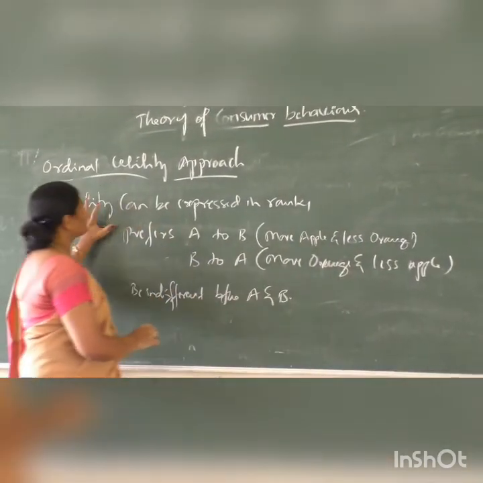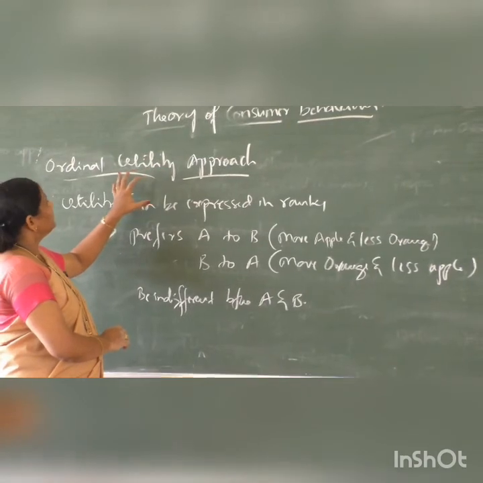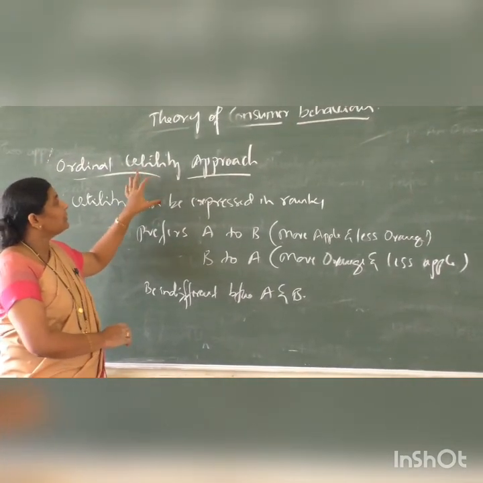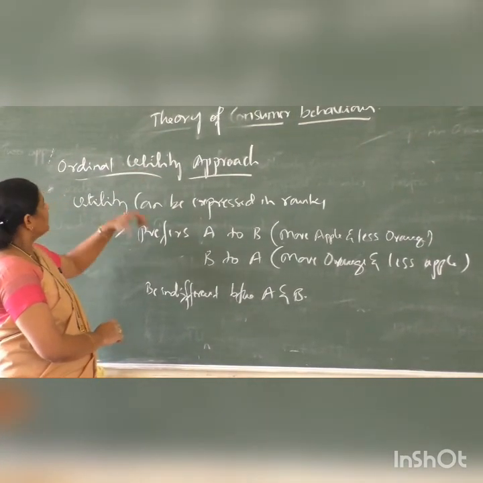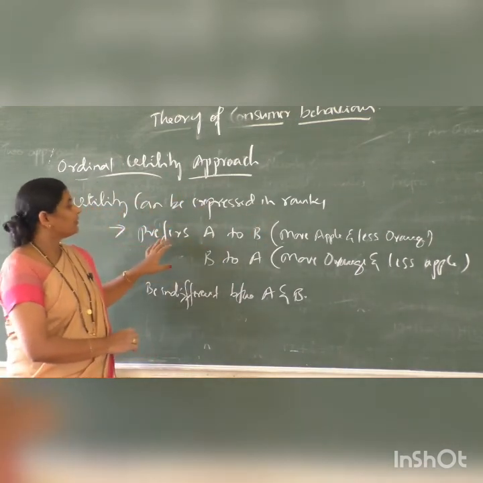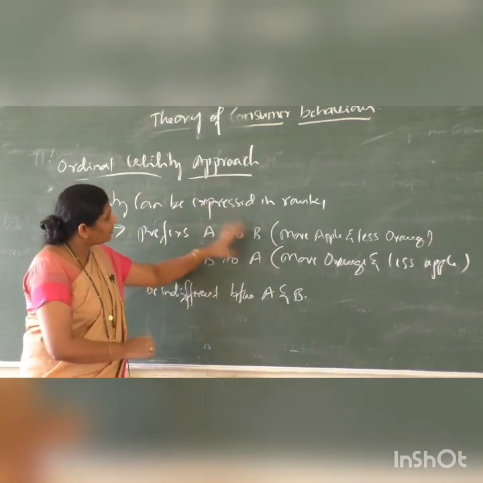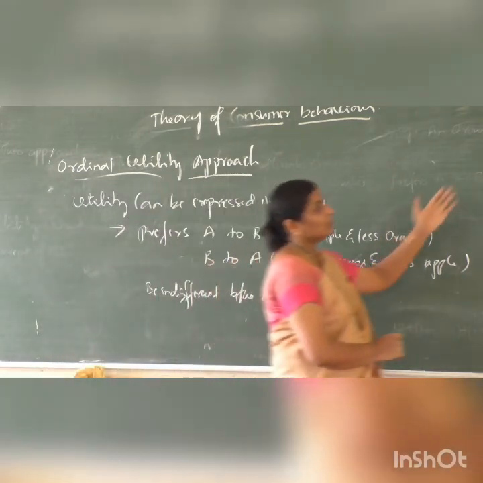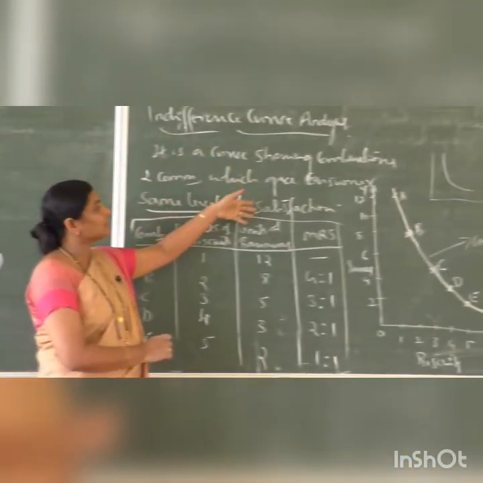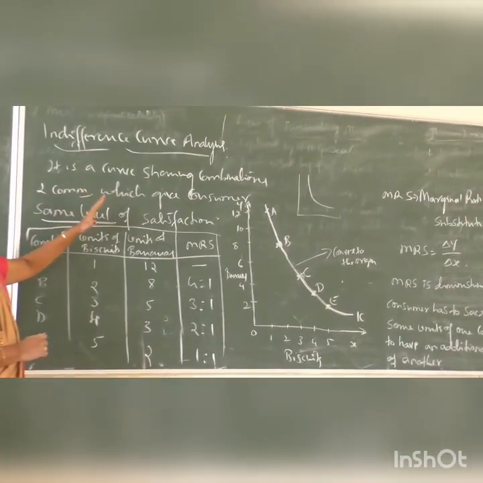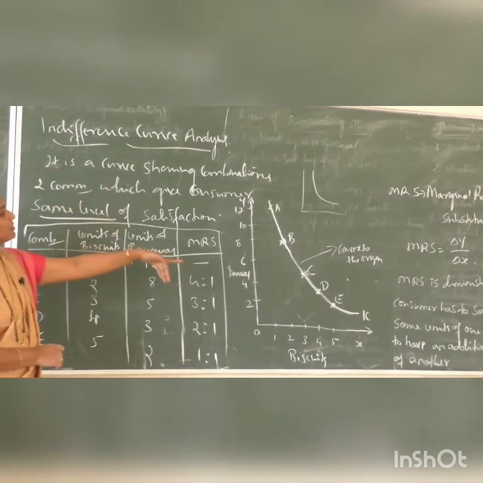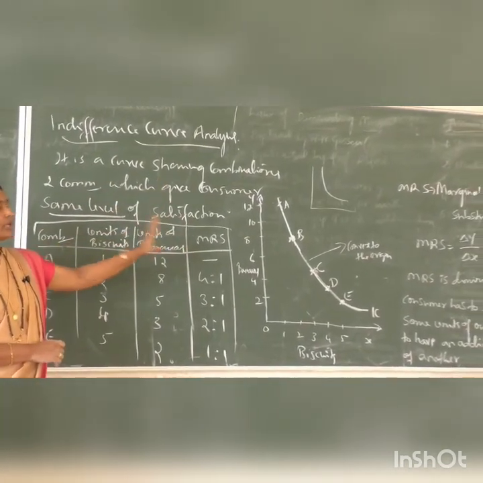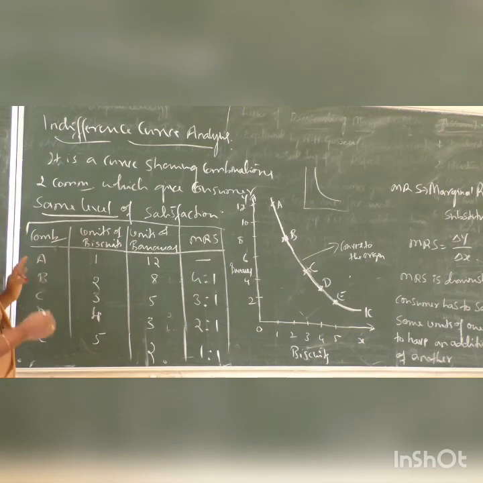So in this concept we discussed how to rank preferences, like preference of A to B or B to A or indifferent between A and B. So from this indifference curve analysis, we can explain consumer behavior with limited income. That curve shows different combinations of two commodities which give consumer same level of satisfaction. So I have explained this table.